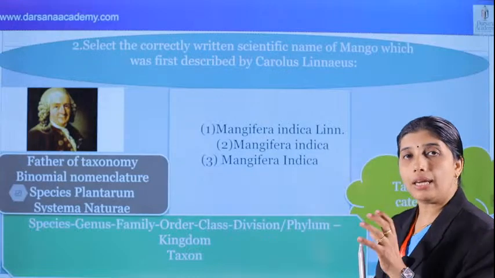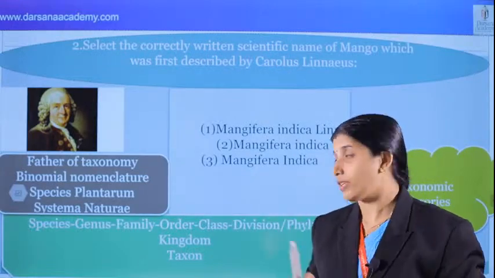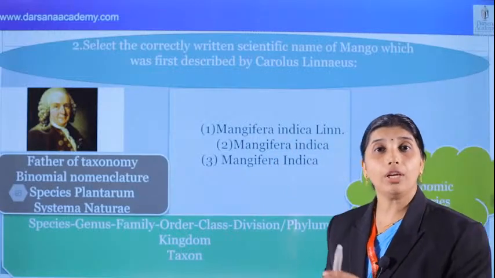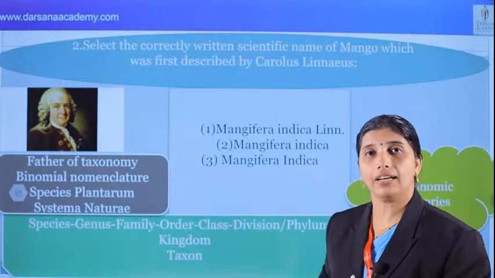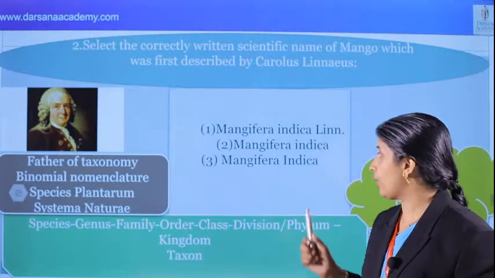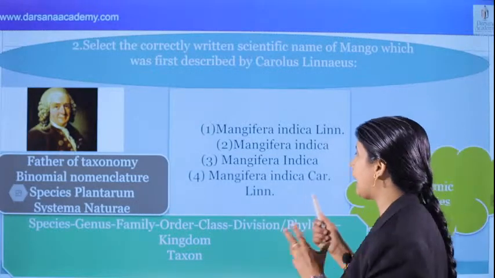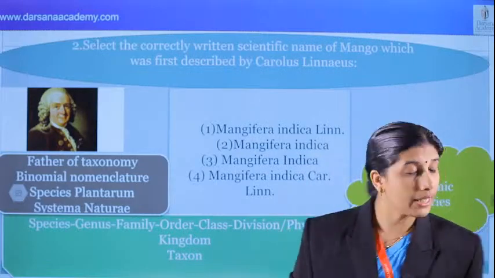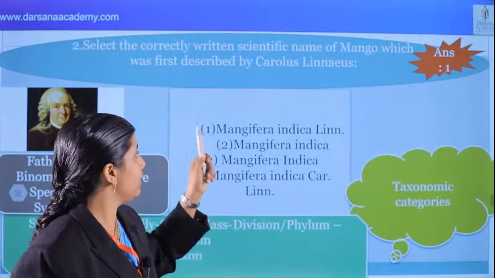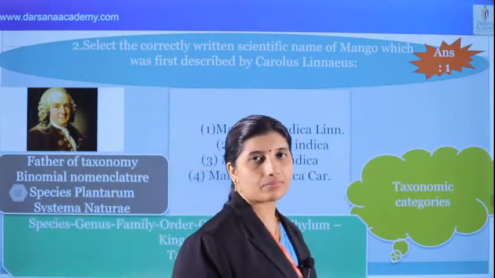What about the binomial nomenclature? We know that this name consists of two components. The first one is genus, Mangifera is the genus, and indica is the species. And we know that when handwritten, it is separately underlined, and when printed, in italics. That was also a question for the entrance exam. And Mangifera indica Carlin is wrong. What's the correct answer for this question? 1 is the correct answer.